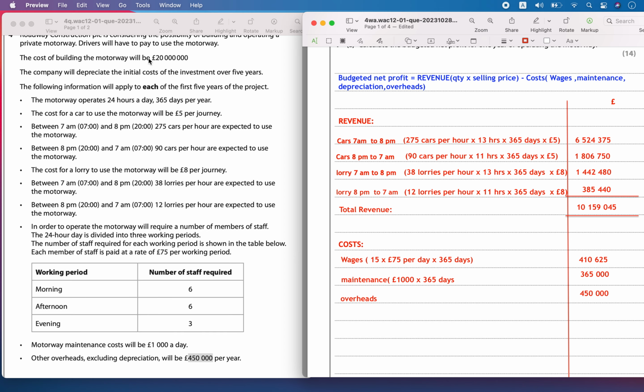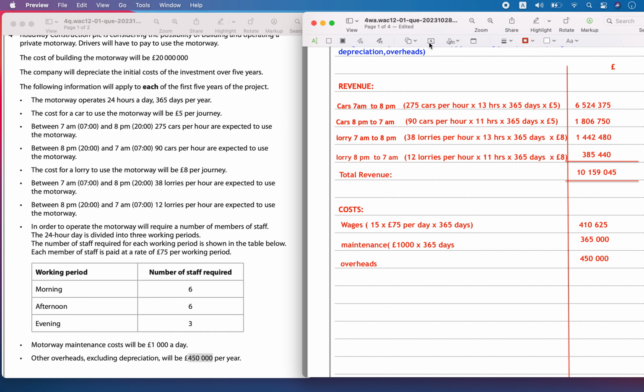And then you have the depreciation charges, because they have said they are going to depreciate this initial investment over 5 years. So you will incur some depreciation charges. So depreciation is going to be equal to 20 million divided by 5. So that is equal to 4 million per year.